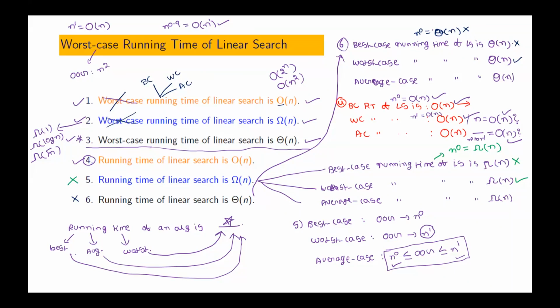Our third statement: worst case running time of linear search is theta of n. That is correct, no? It won't go beyond n, because worst case order of growth is exactly n. That we know. First, we need to calculate the order of growth.